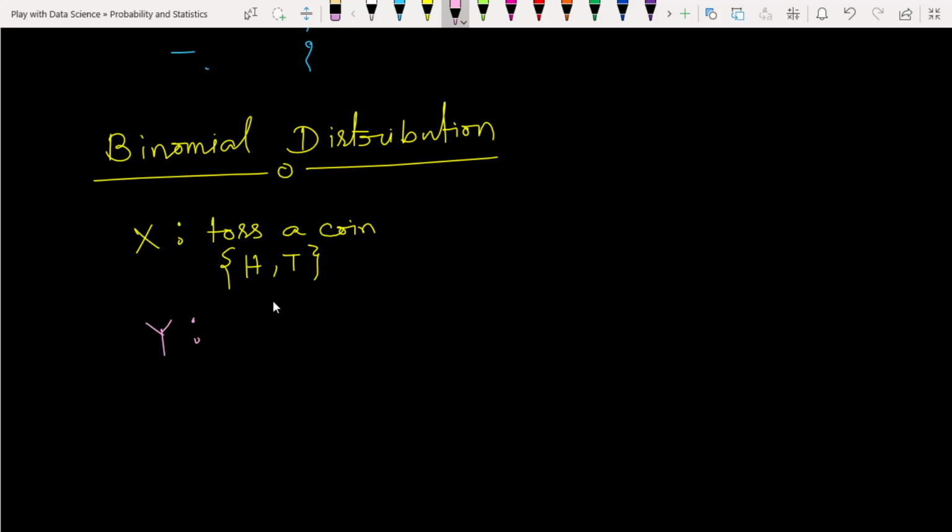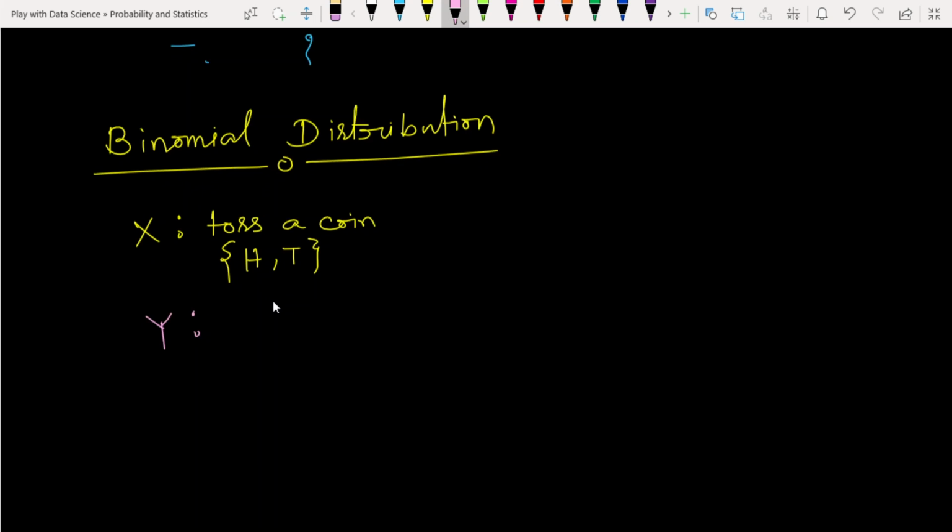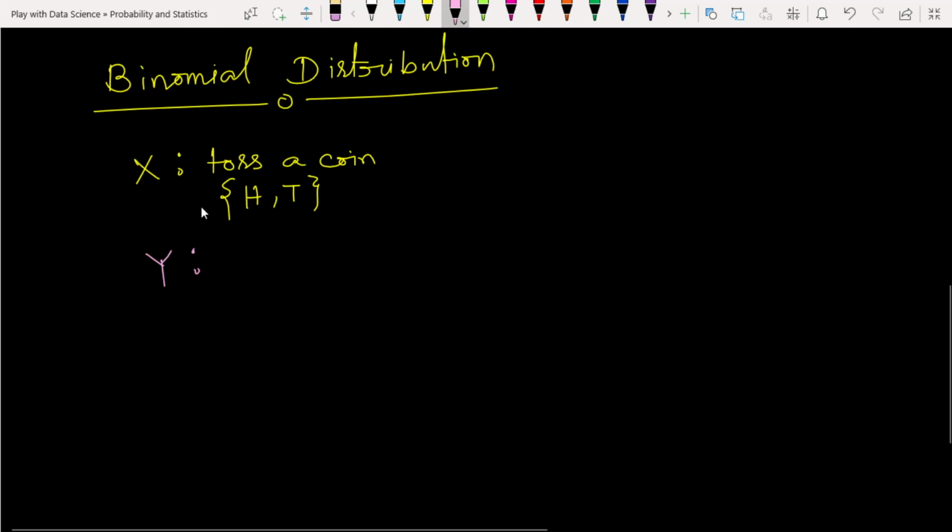So how will we get such answers? In such a scenario, the binomial distribution comes into the picture. Let's go step by step. Suppose the experiment we have designed here is the number of times